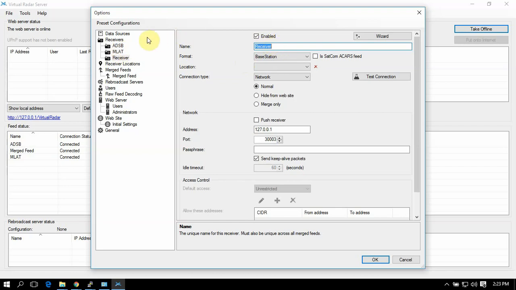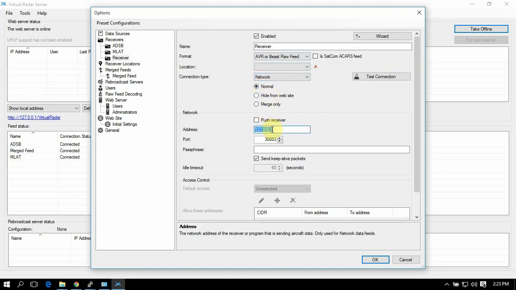Once you have that receiver, name it whatever you like, make sure it's enabled. Then you'll want to click AVR, then Beast mode. Your location, we'll get to that. Network, normal.